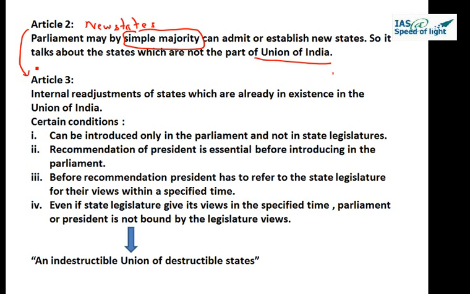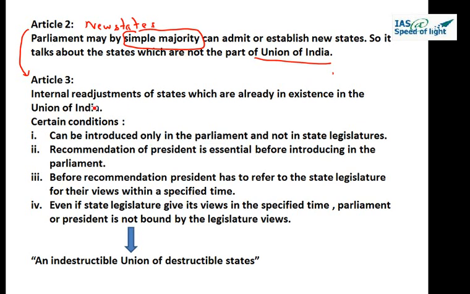B. Increase the area of any state, diminish the area of any state, alter the boundaries of any state, alter the name of any state. So all these things can be done by the Parliament, okay? But now how will it be done? There are certain conditions to fulfill, which is there in the next paragraph. Let us go to the screen and see.